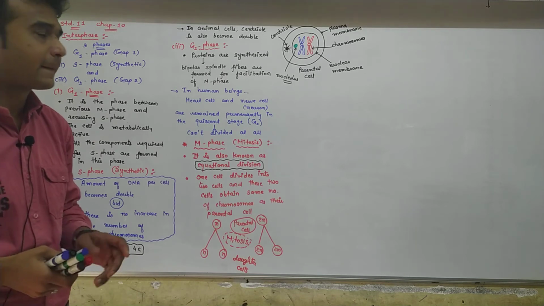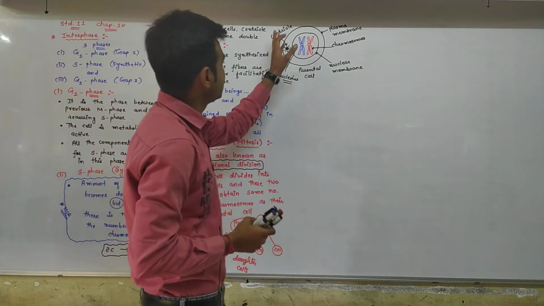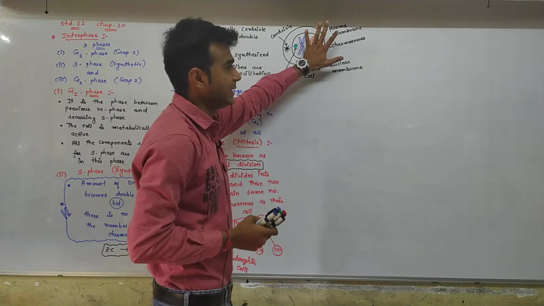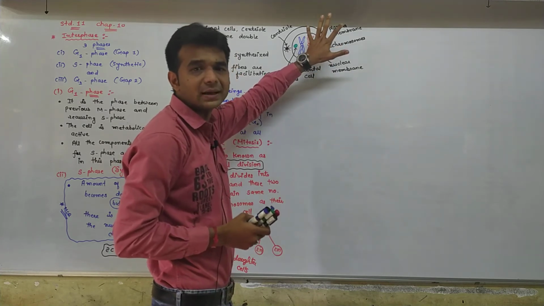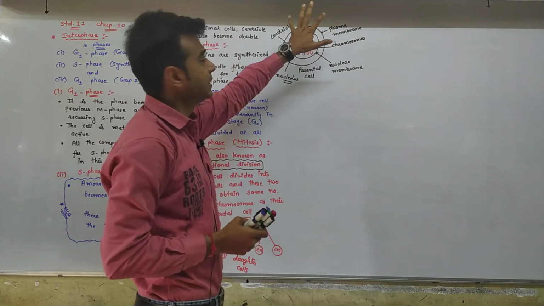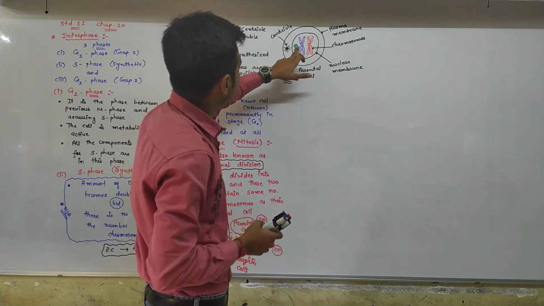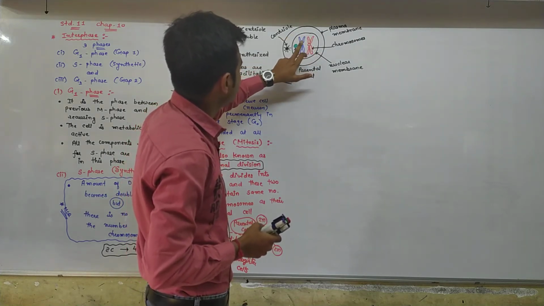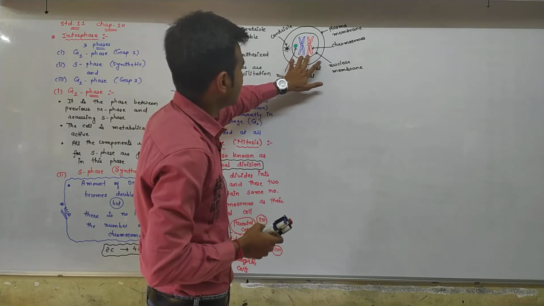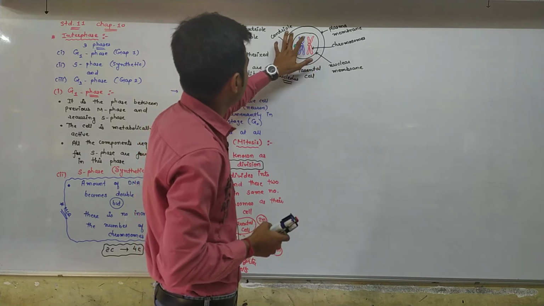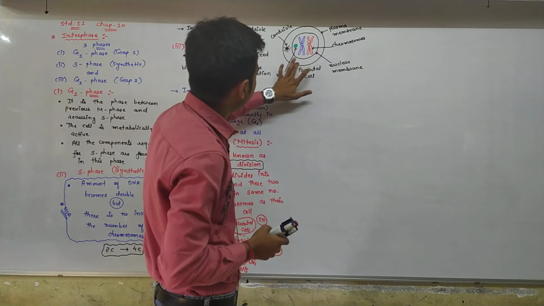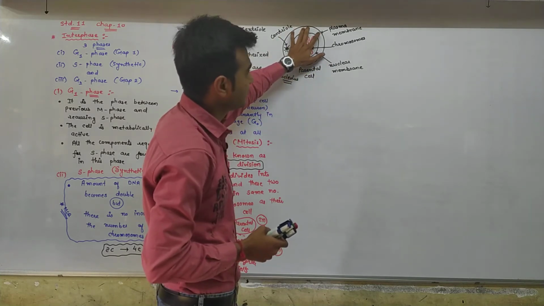Okay, so again, this is the one animal cell, the parental cell. Fine. So here this is the nuclear membrane. This is the nucleolus. Red and blue chromosomes are there. Fine. This is the cytoplasm, the white portion outside of the nuclear membrane.